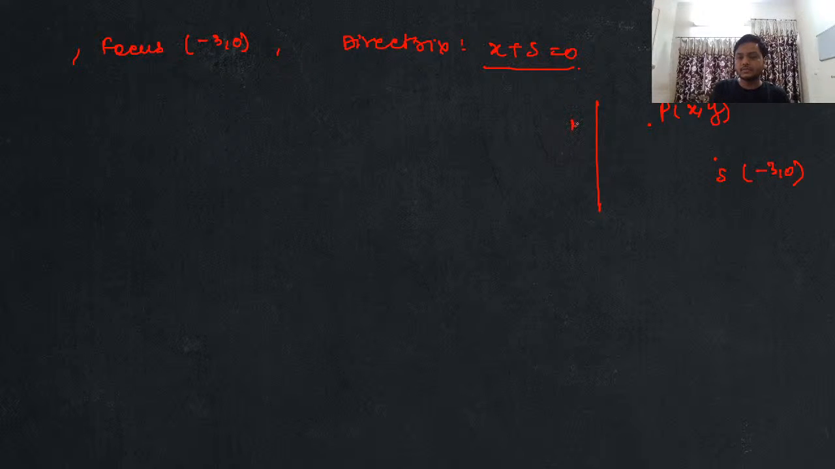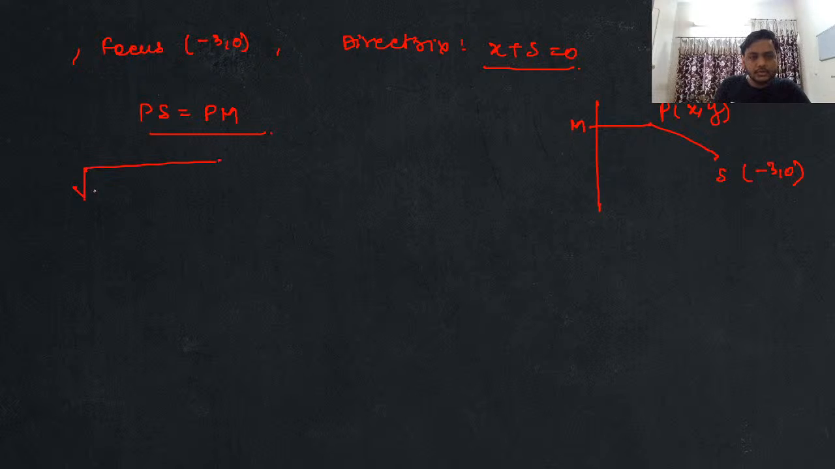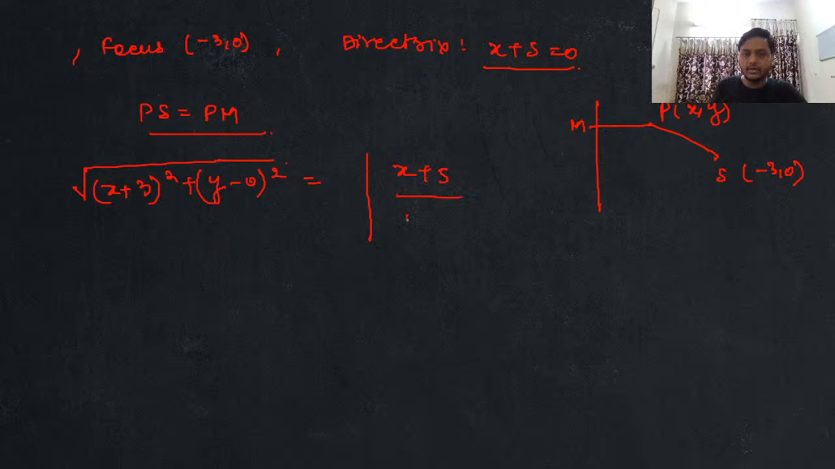So I can say if this point is M, then this distance will be equal to this. Again I have written PS is equal to PM. Let's solve again. What is PS? PS is nothing but root of x minus of minus 3, that is x plus 3 whole square, plus y minus 0 whole square, is equal to the distance of the point x comma y from the directrix, which will be x plus 5 upon root of 1 square. This is what you will be having.